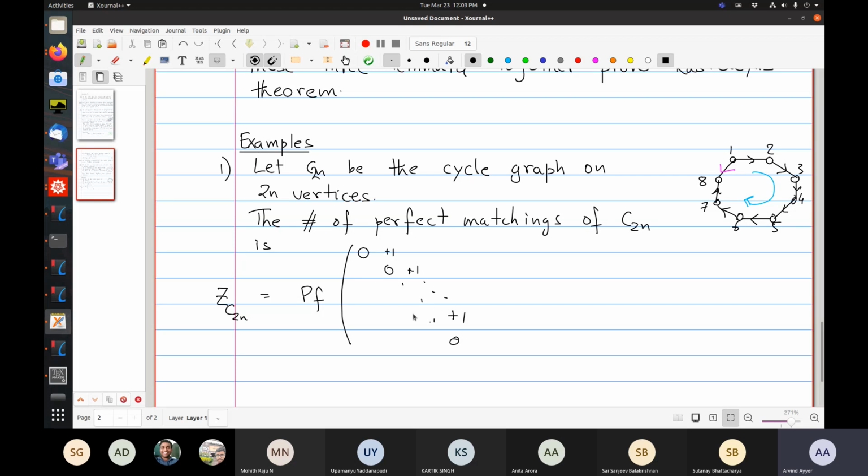So we'll get +1, +1, +1 like that, and because it's skew-symmetric, -1, -1, -1, and 0 here. In addition, the 1, 8 edge is oppositely oriented, so we have a -1 here and +1 here, and zeros everywhere else.